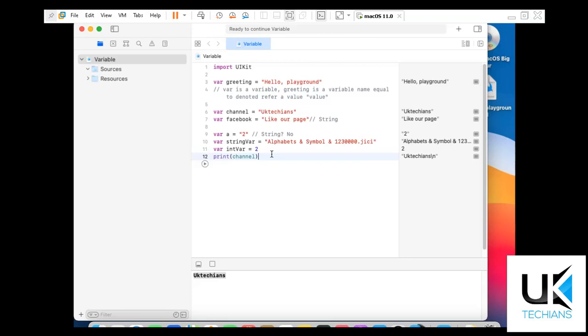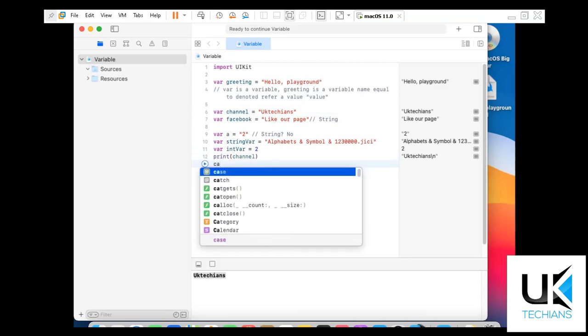What is the syntax of initializing a variable? The easy way to initialize a variable: give the keyword var, then the name, channel, place here the equals to, which refers to the value, and then present the value after equals to. So channel can be a string or integer, it depends upon your data type. We can use the channel again to reinitialize this variable.